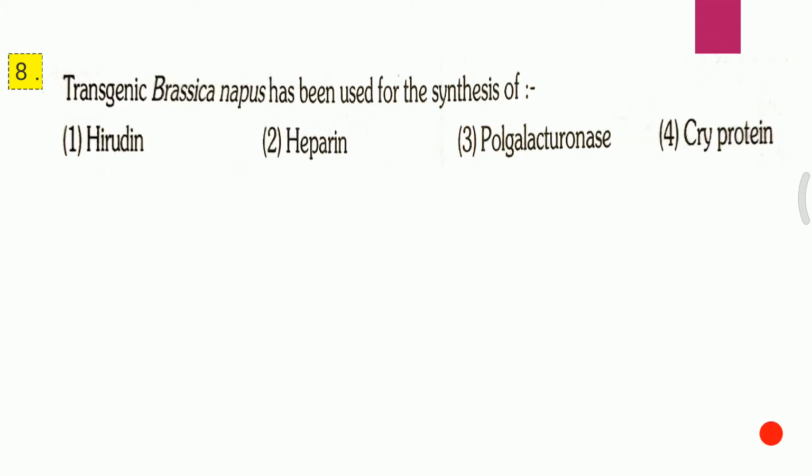Question 8. Transgenic Brassica napus has been used for the synthesis of first, hirudin, second, heparin, third, polygalacturonase, fourth, Cry protein. Answer for this question is first one, that is hirudin.